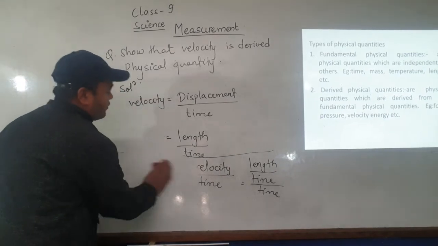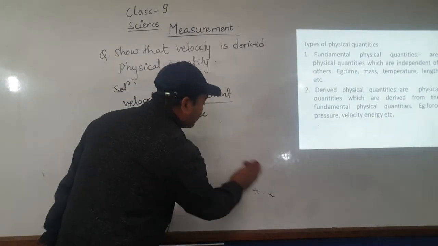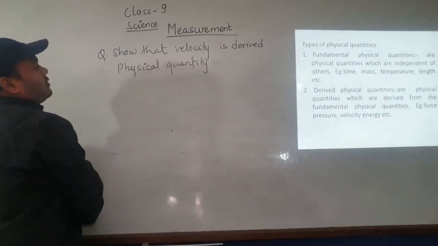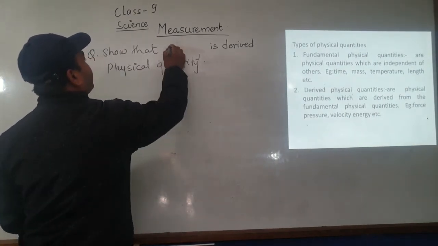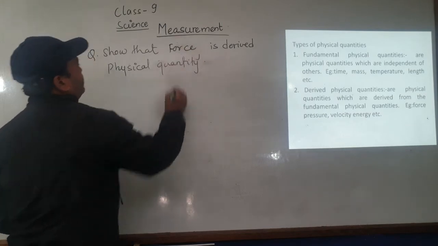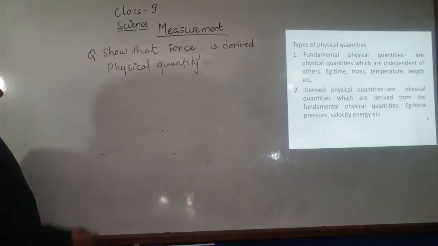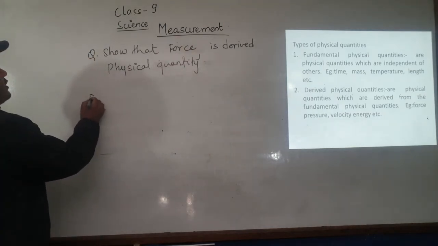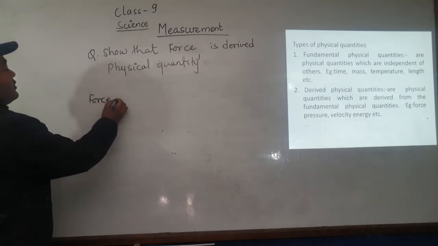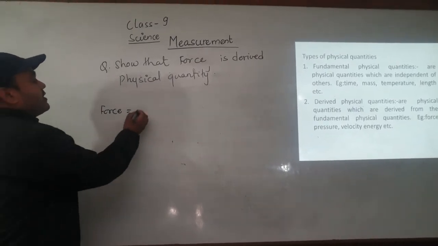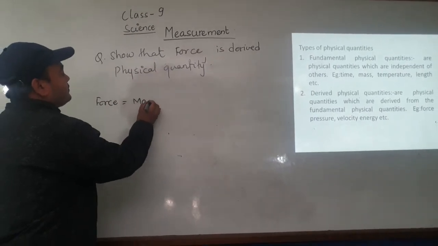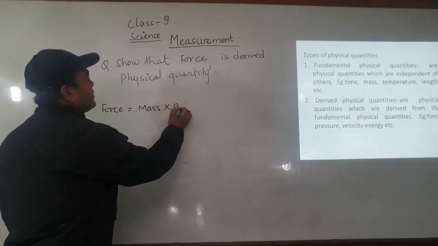Now let's take force as the derived physical quantity. So first of all, mathematically force means mass into acceleration.